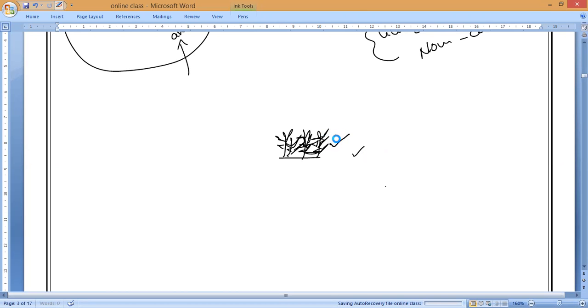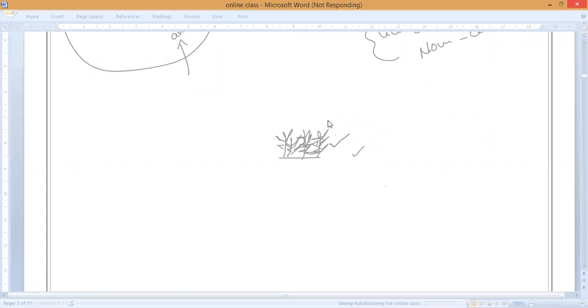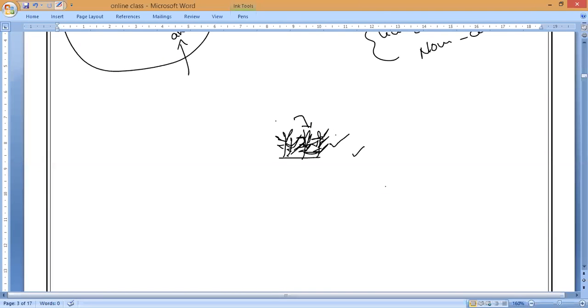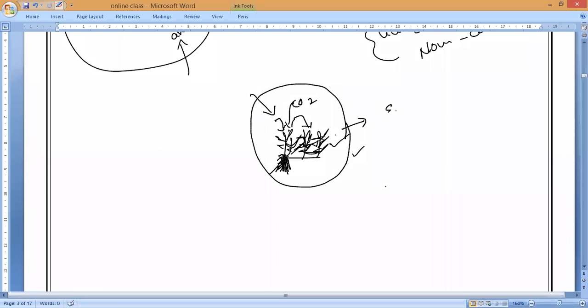Normally, small plants will be present and some grasshoppers will be present, animals which are eating these leaves. Yes or no, guys? Some beetles will be sustaining there and earthworms will be present inside the soil, and plants are interacting with the soil to get the water and other required nutrients, and they will be reacting with the atmosphere to get CO2, and as well as sunlight they get, and water will be absorbed. So that is why we can say the grassland is fully what we call an ecosystem. Is it yes or no?